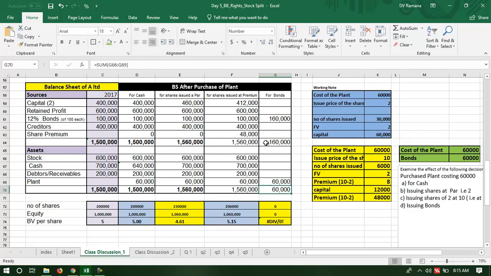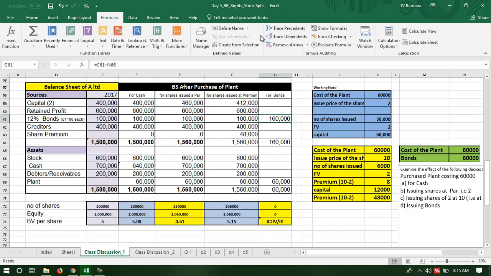So acquisition of plant has resulted in an increase in the liability, and the liability is a bond here. No change in the capital, no change in the retained profit, no change in the creditors. There is no premium on shares, right? So plant acquisition has resulted in an increase in liability called bonds.